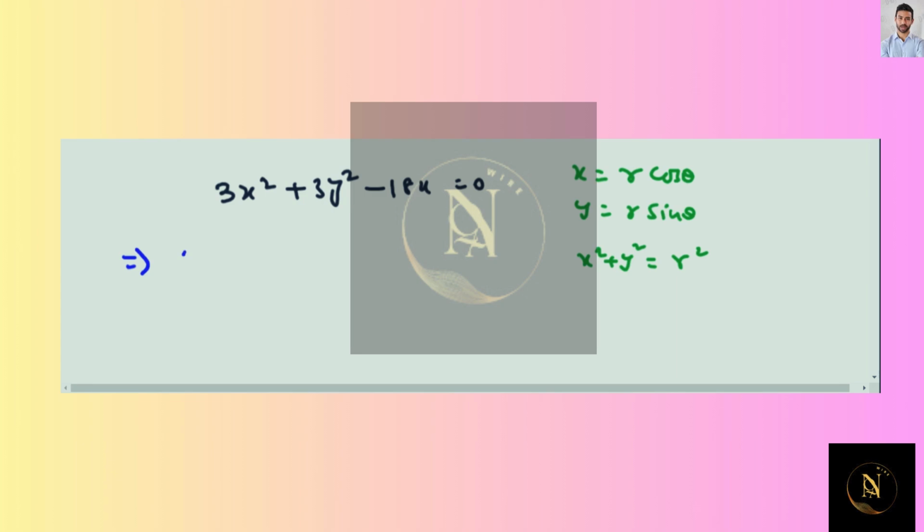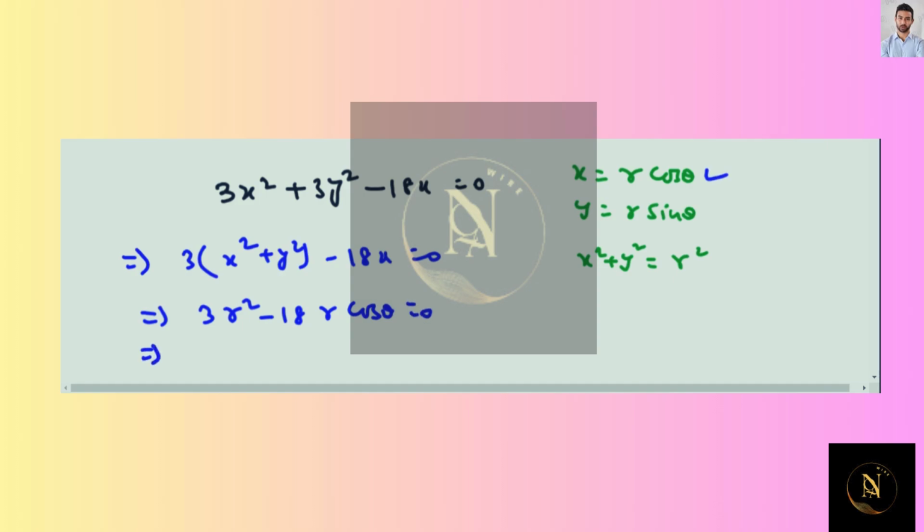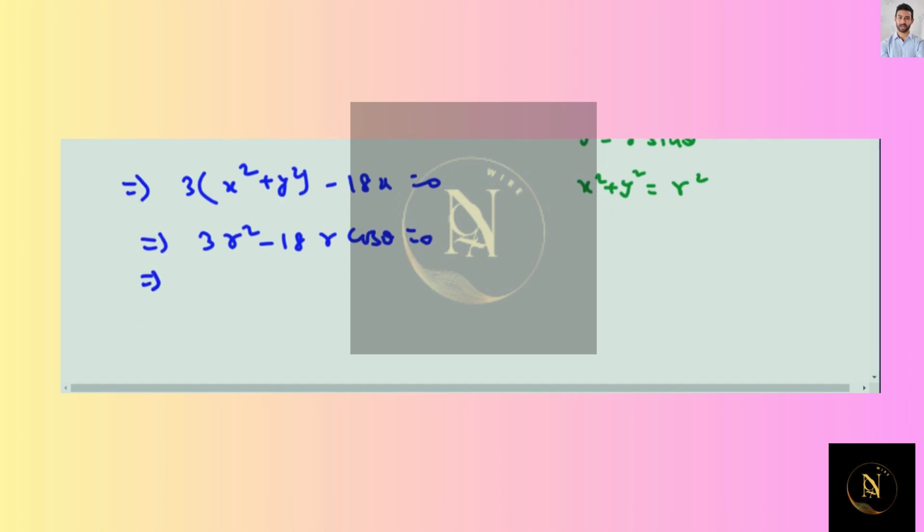Okay, so if we take 3 as common, x² + y² − 18x = 0. So 3r² − 18r cos θ = 0 from here. If we divide both sides by r, the r will get cancelled out. Or we can say, if we take 3r as common, r − 6 cos θ = 0. Dividing both sides by 3r, this will get cancelled out. So r = 6 cos θ should be the answer.